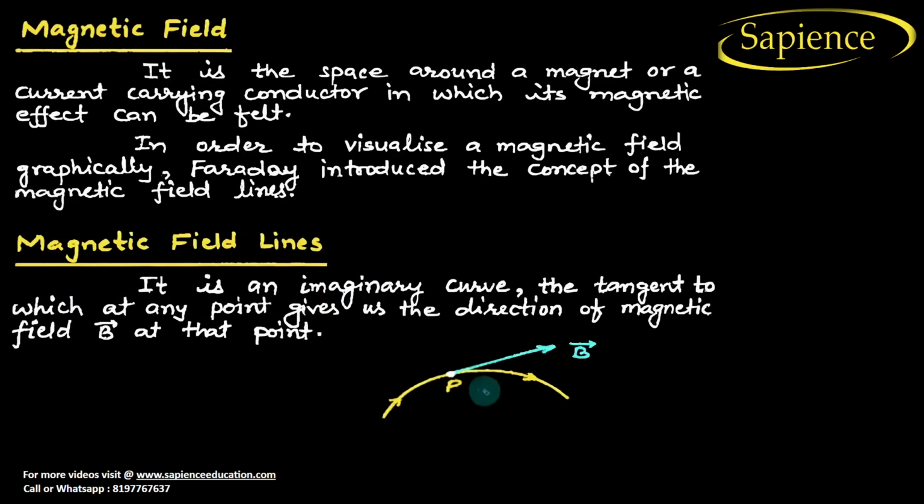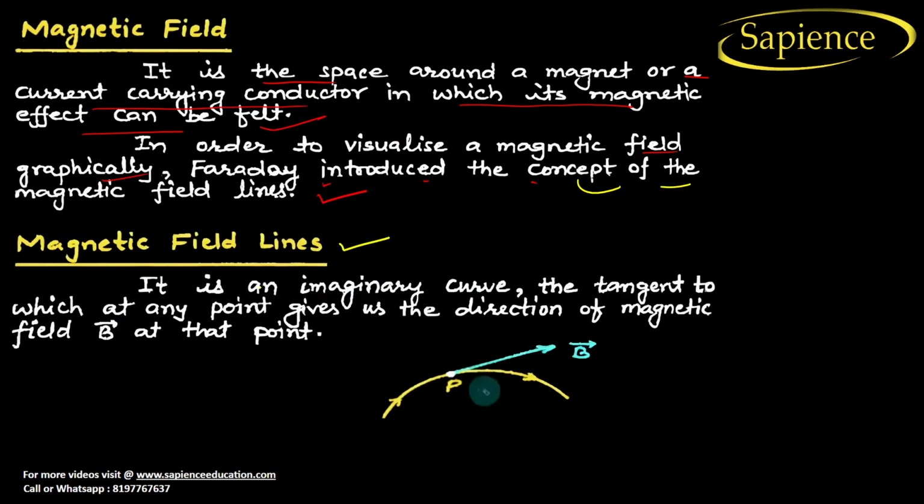Now let us discuss the magnetic field properties. It is the space around the magnet or a current carrying conductor in which its magnetic effect can be felt. In order to visualize the magnetic field graphically, Faraday introduced the concept of magnetic field lines. We know the magnetic field in this area is filled, but to represent it in a book or on paper, we cannot leave it blank. So to represent the magnetic field lines, we need to know their properties.